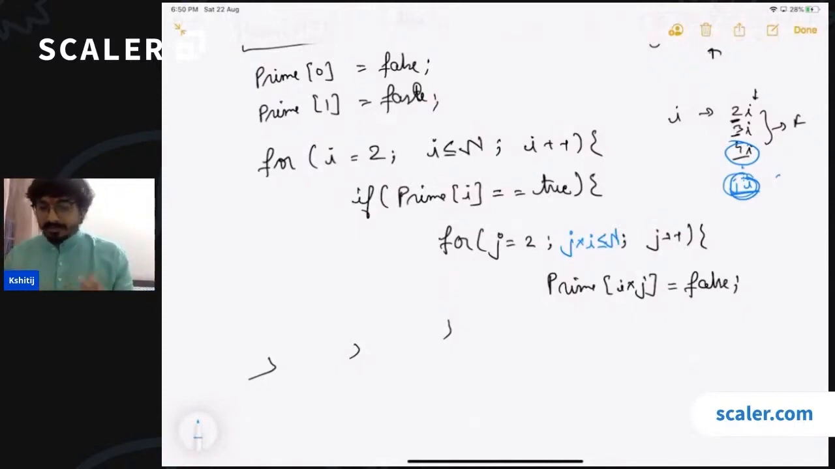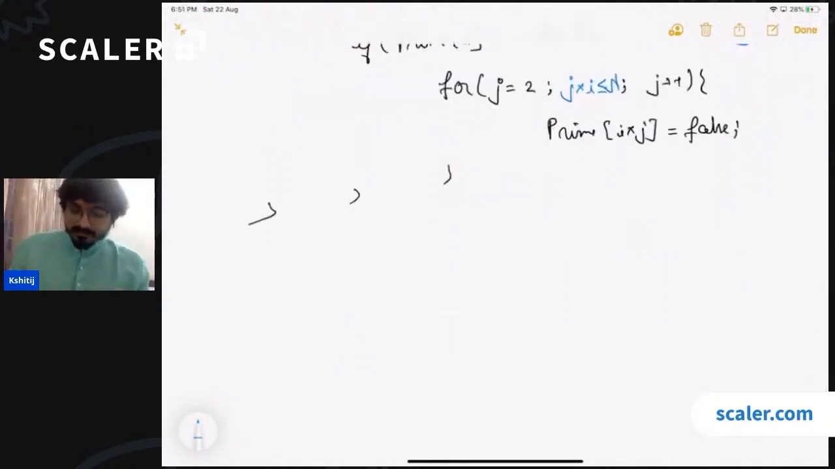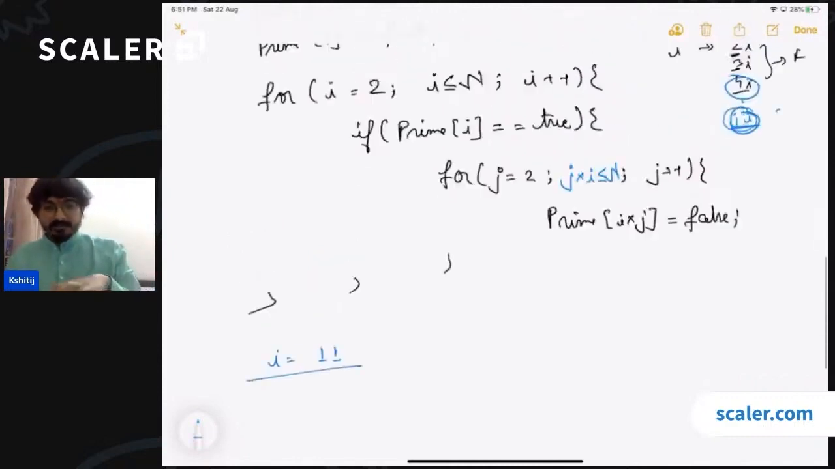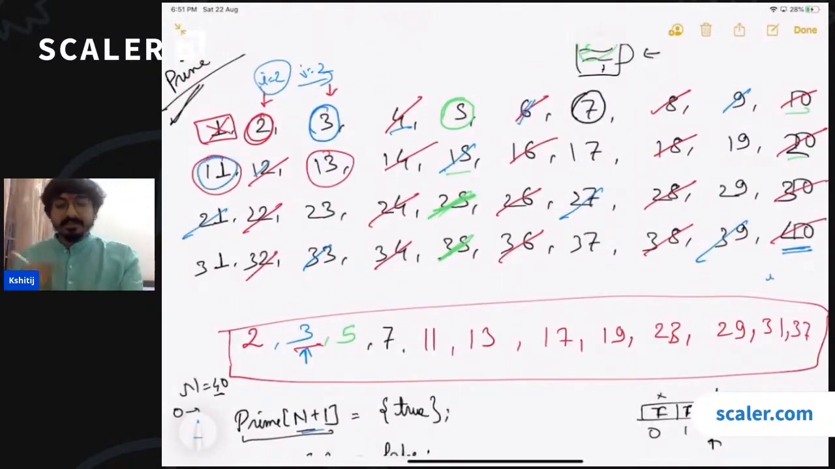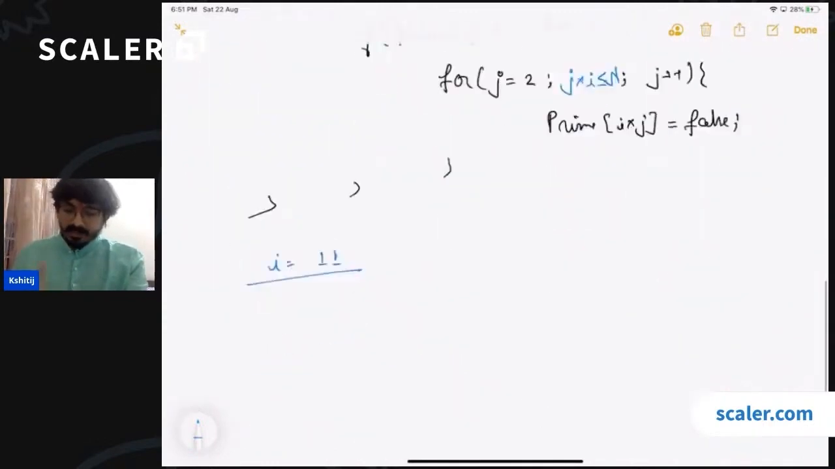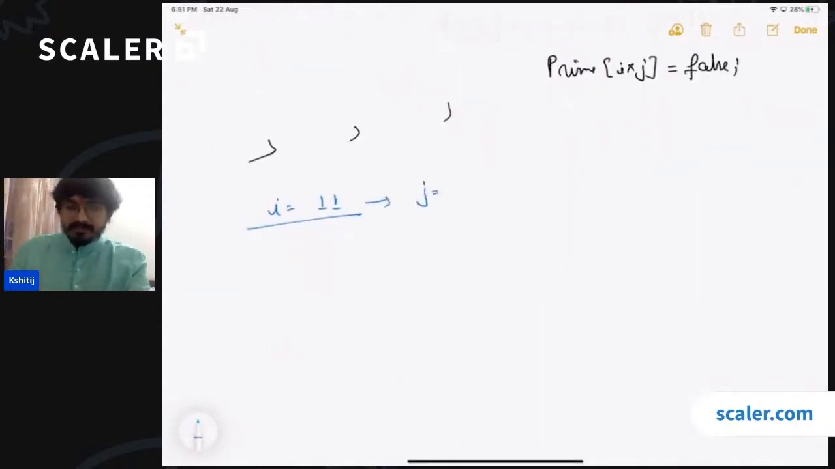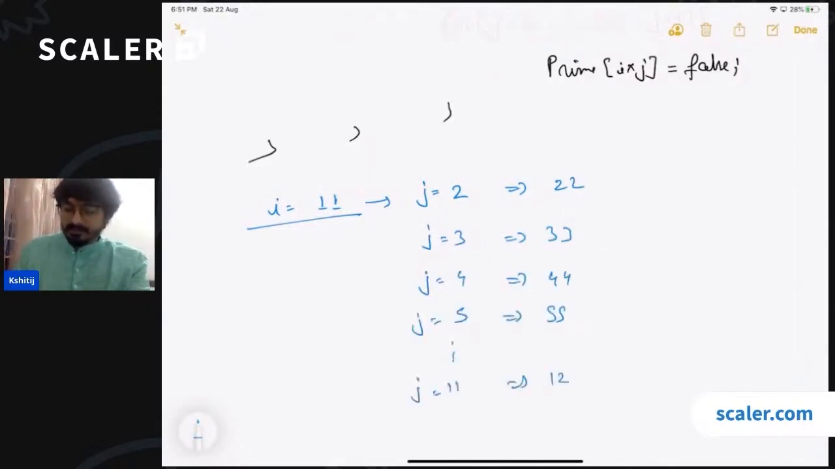Now let us try to quickly see what happens when we are actually cutting the numbers, right? So when I'm taking the value 11, what was the first number that we tried to cut? The first number that we tried to cut was 11 into 2, which is 22, right? So if I is 11, we are going to check it for value of j equal to 2, which will give us 22. Then we will try to cut 33. Then we will try to cut 44. Then we will try to cut 55 and so on. Then j will become 11 and we'll cut 121 and so on, right?